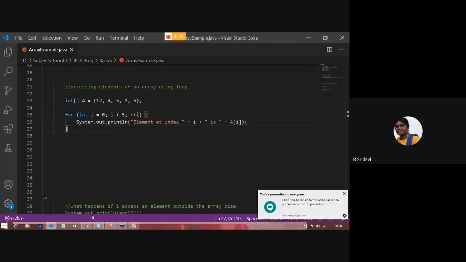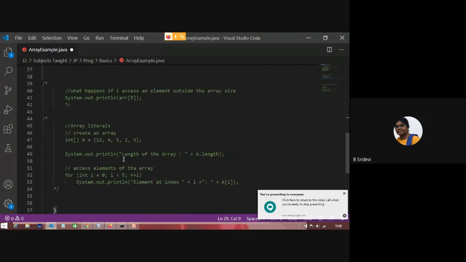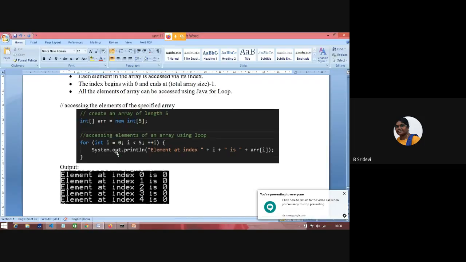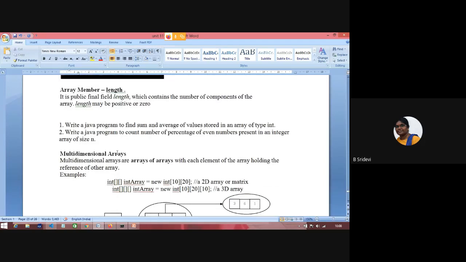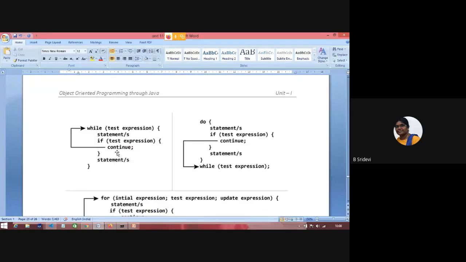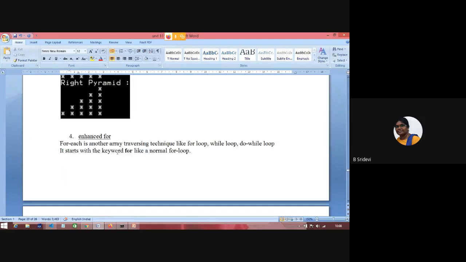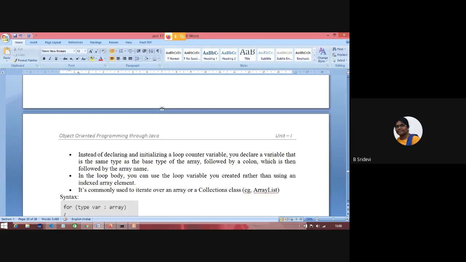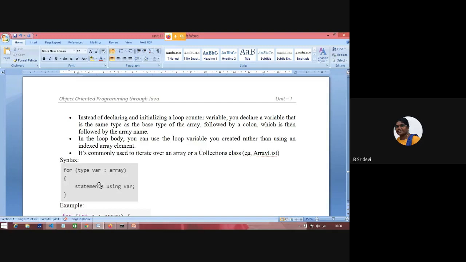Now we'll see one enhanced for loop. I said there is one variation in for loop, that is enhanced for loop. How can we use enhanced for loop here? Replace this here. When I taught for loop, I skipped this part. There is one more variation of for loop. This for loop is used only with objects.